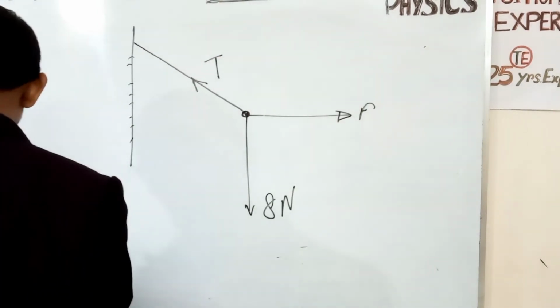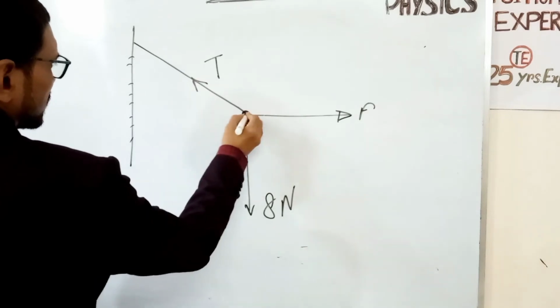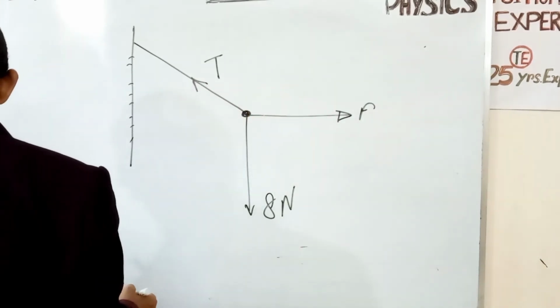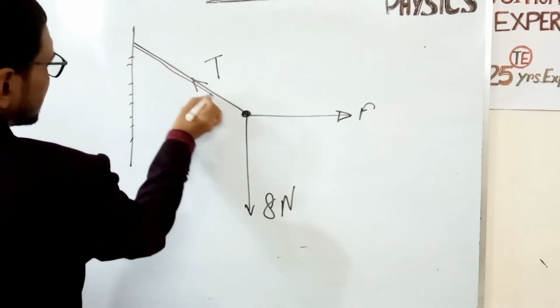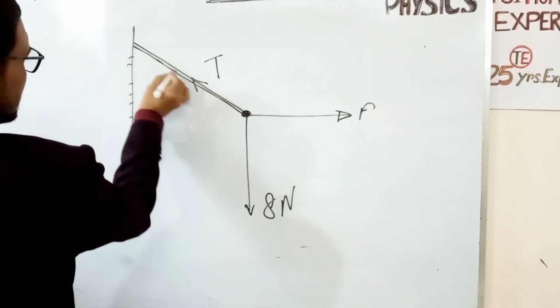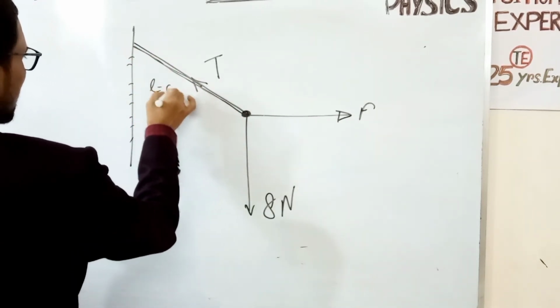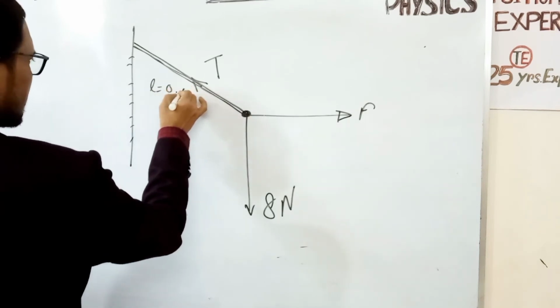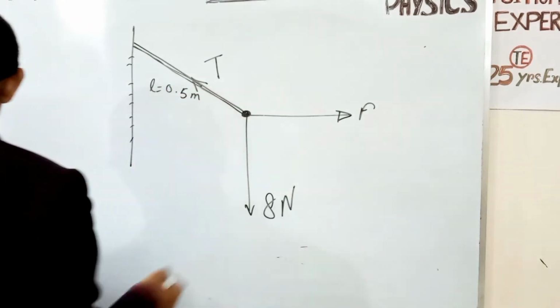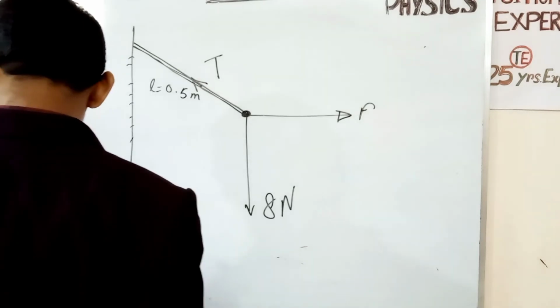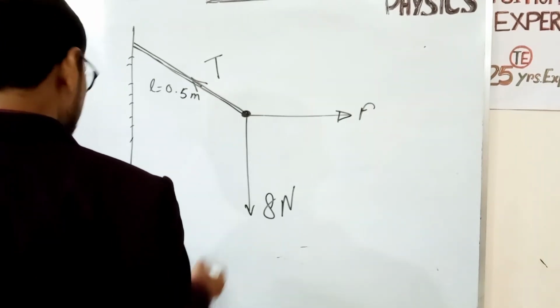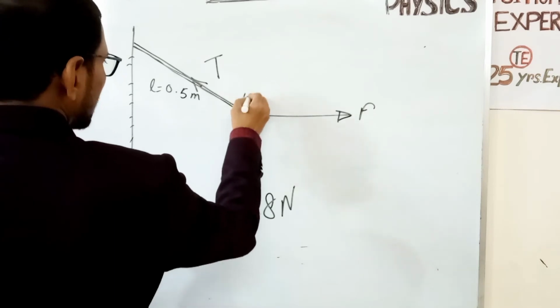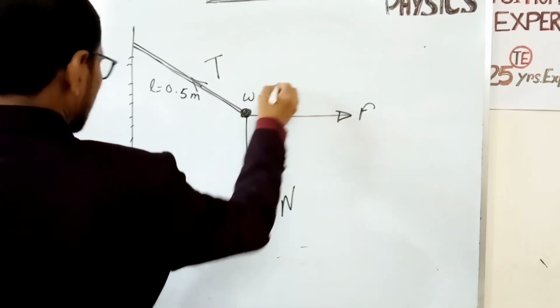Suppose this is a string, the length of the string is 0.5 meter, and it is fixed at one end. The other end is fixed to a small object of weight 8 Newton.